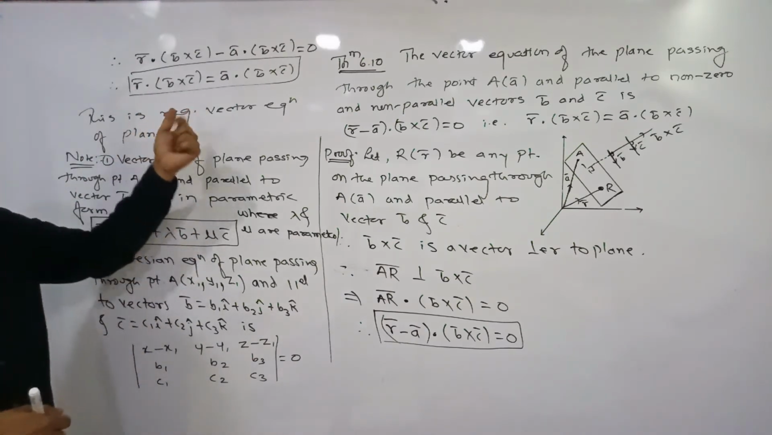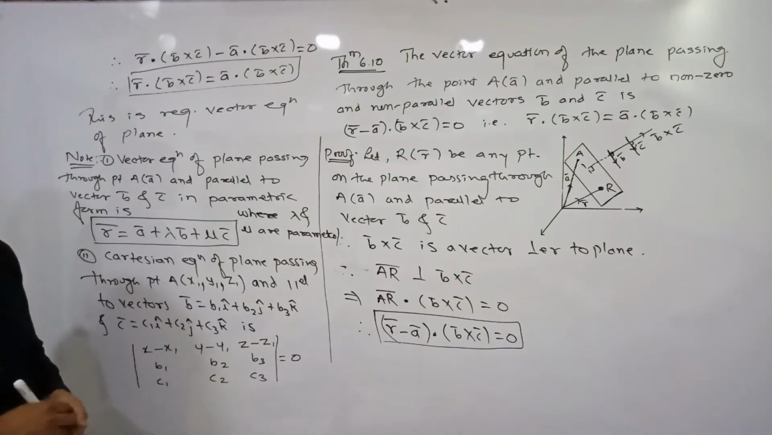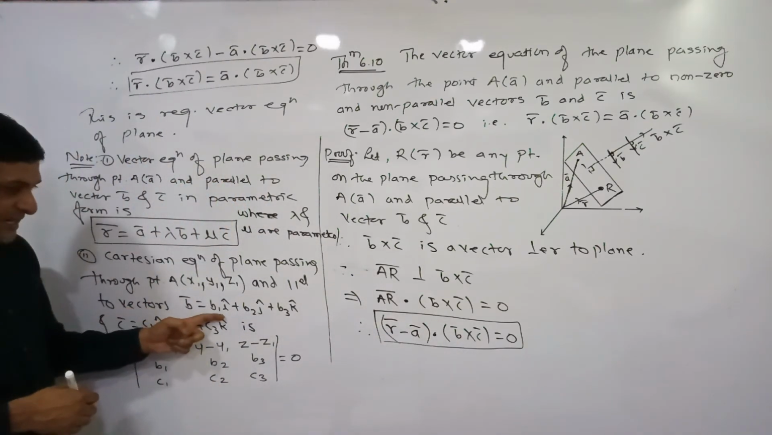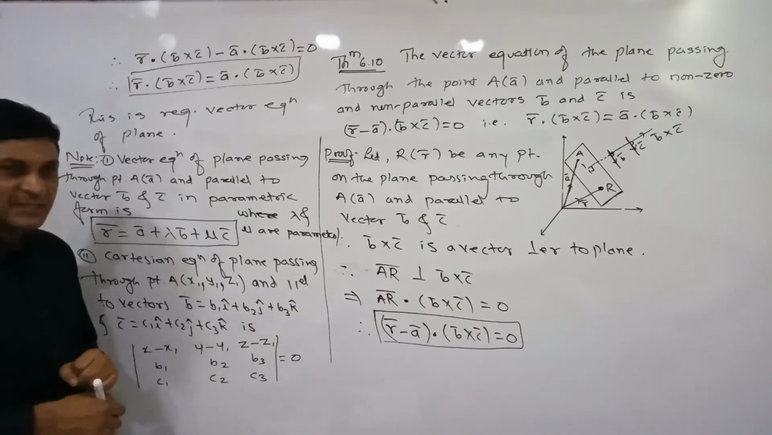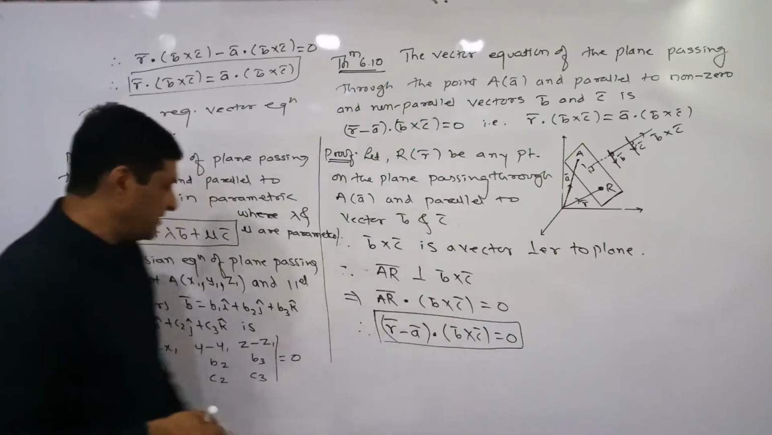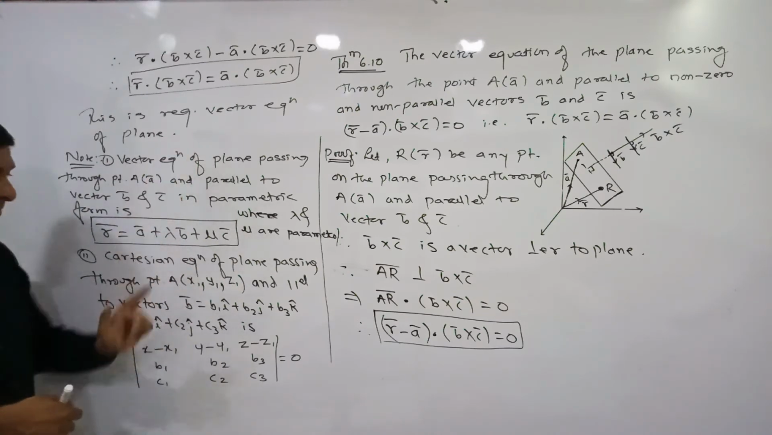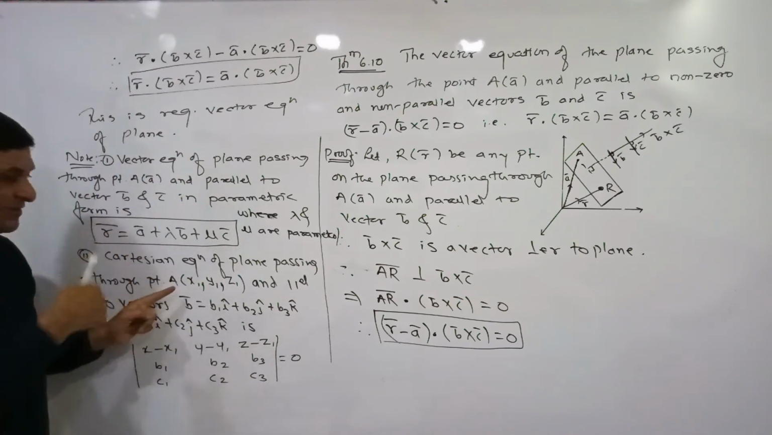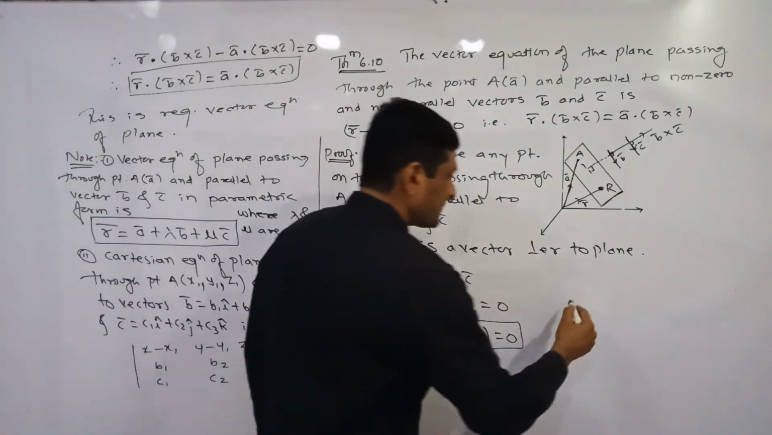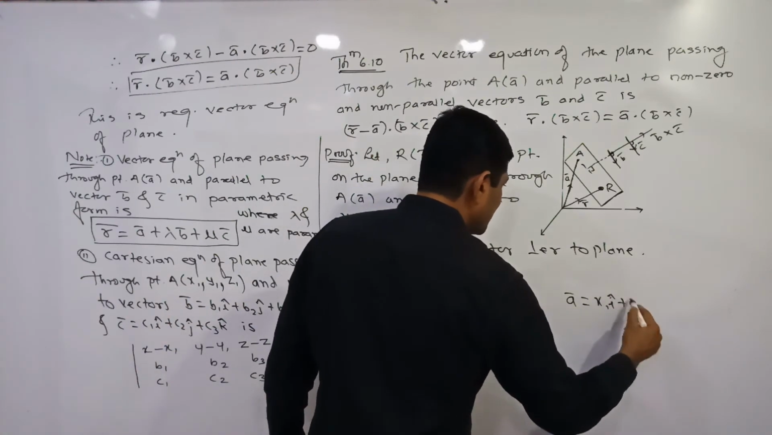Now we are converting the same vector equation of the plane into Cartesian form. To convert it into Cartesian form, observe that the value of b bar in Cartesian form is given to us as b1 i cap plus b2 j cap plus b3 k cap, and the value of the second vector c bar is given as c1 i cap plus c2 j cap plus c3 k cap, and the plane already passes through one point. So instead of the position vector, if its Cartesian coordinates are given to us, then what will be the value of a bar? A bar will be equal to x1 i cap plus y1 j cap plus z1 k cap.